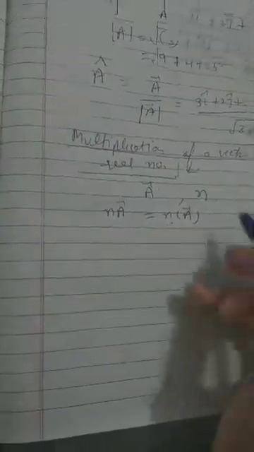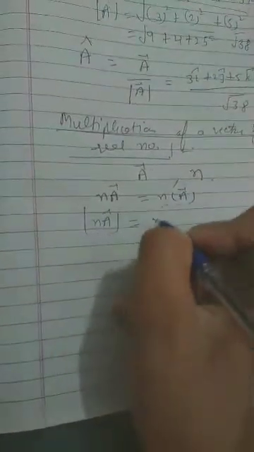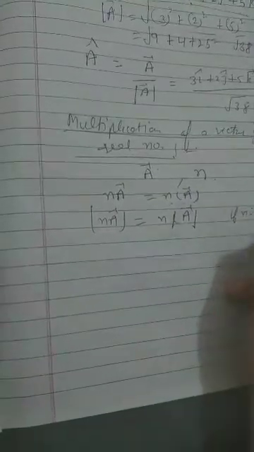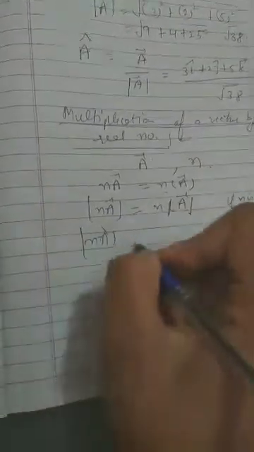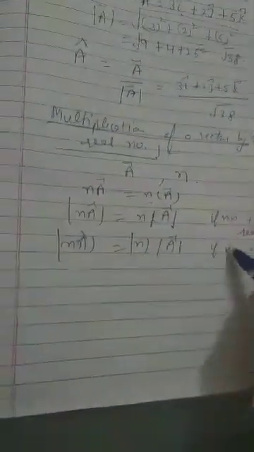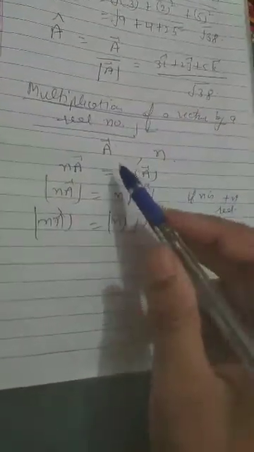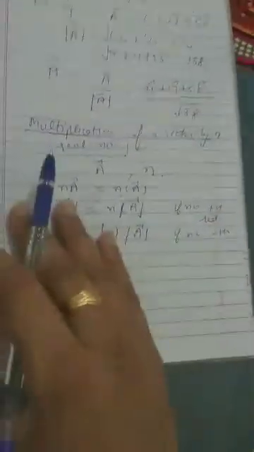If we take its magnitude, it will be n times A. If n is a positive real, then the magnitude will be n times always. If n is positive, then the direction will be the same as that of A. If n is negative, the direction will be opposite to that of vector A.